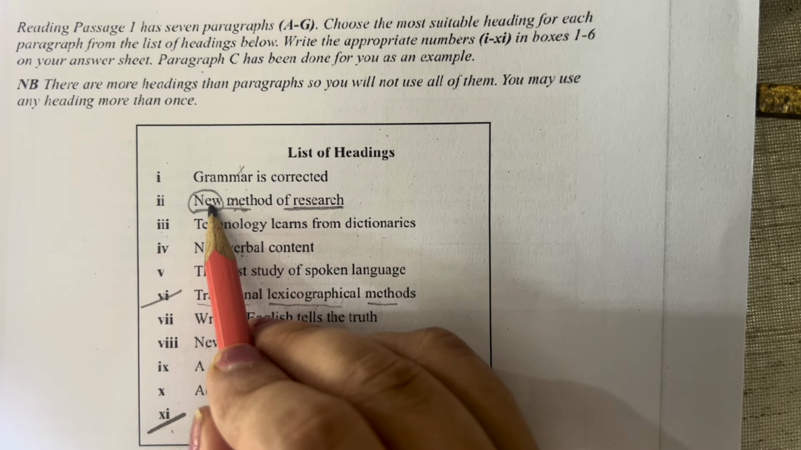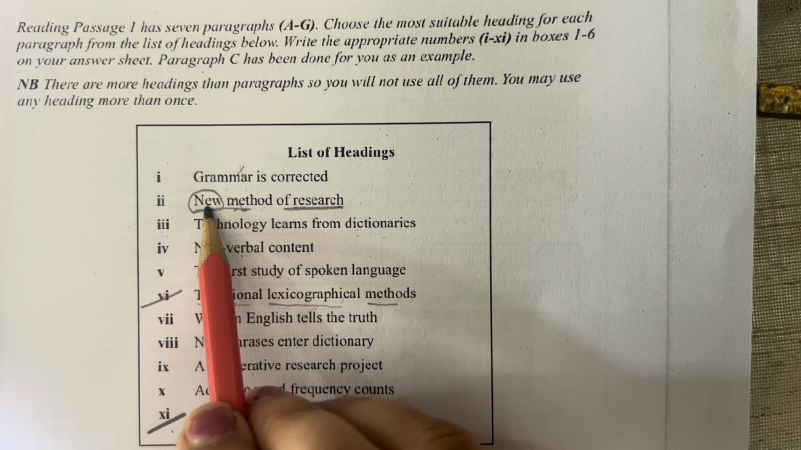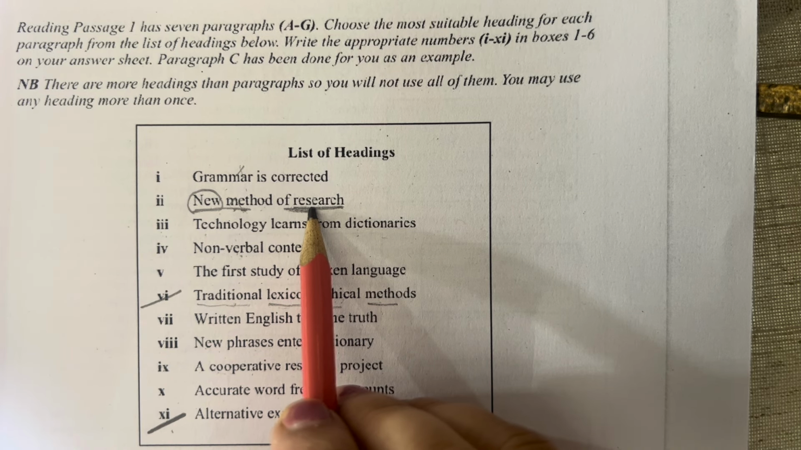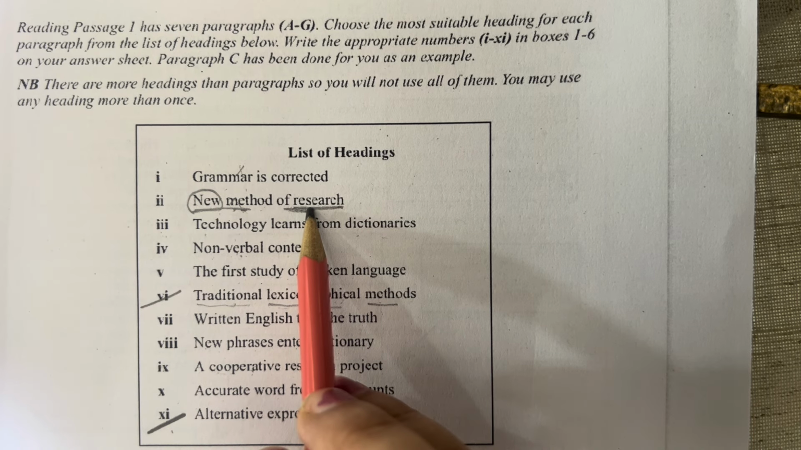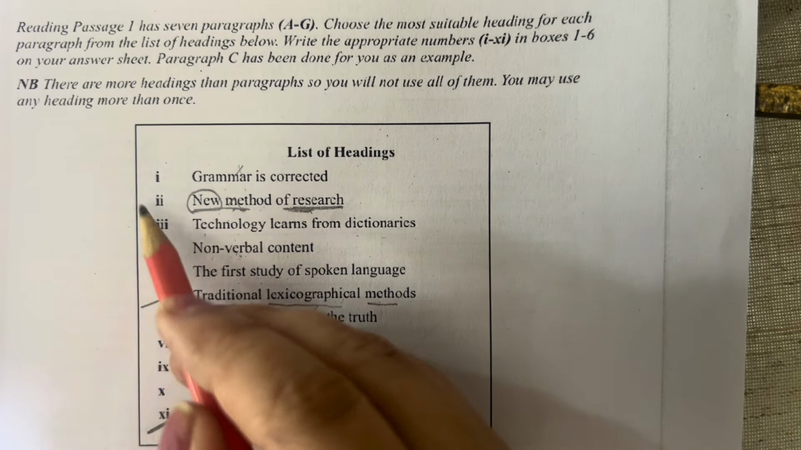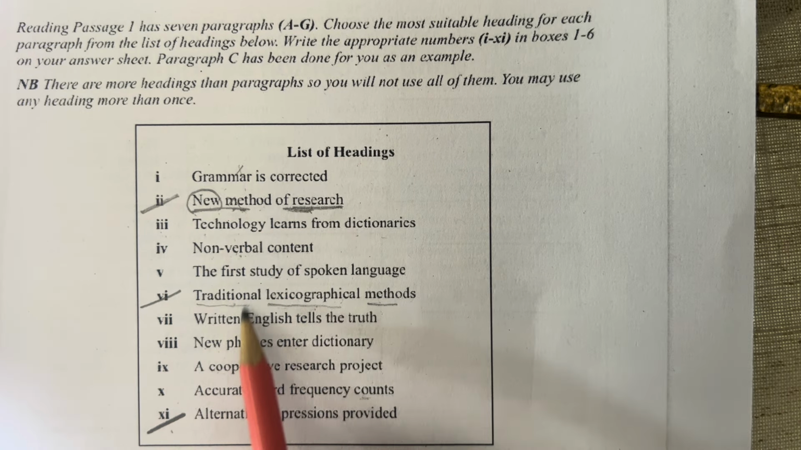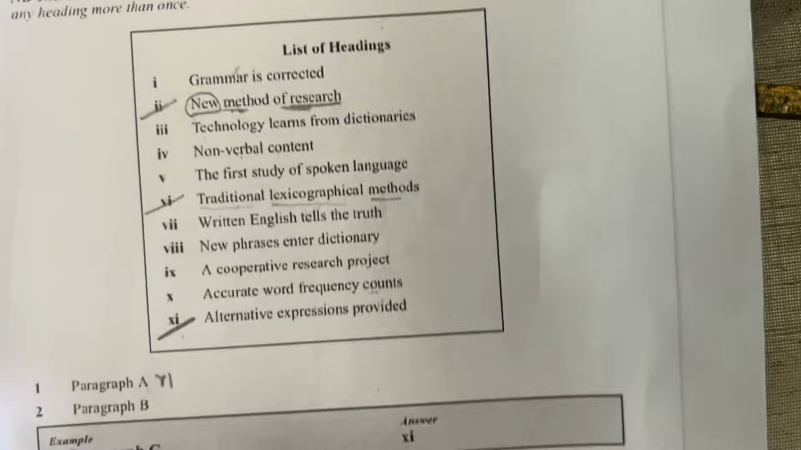So that method was used for the very first time. That means it was a new method, and that method was for research, and that method was tying a Walkman around the waist and then getting to know the different words and writing those words in a dictionary. So it's clearly written: new method of research. Other ones, you'll see that all are getting eliminated. So the answer is 2.